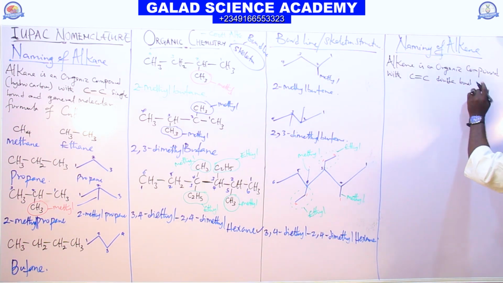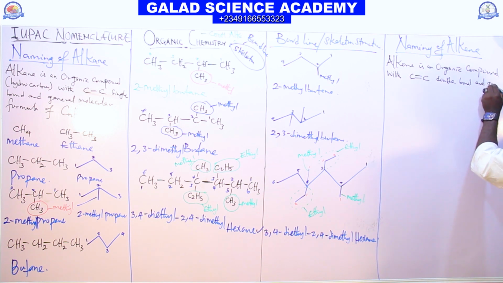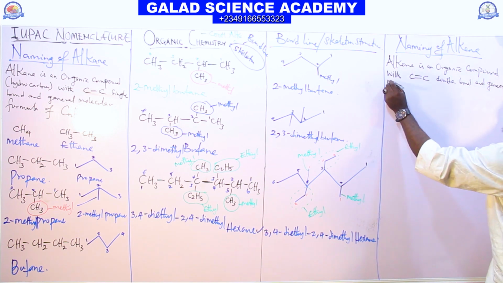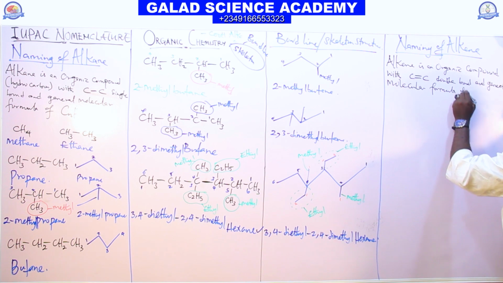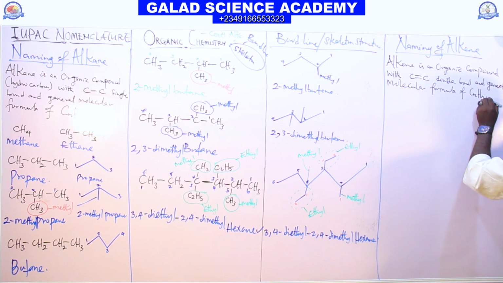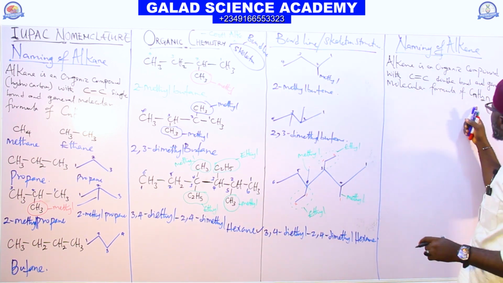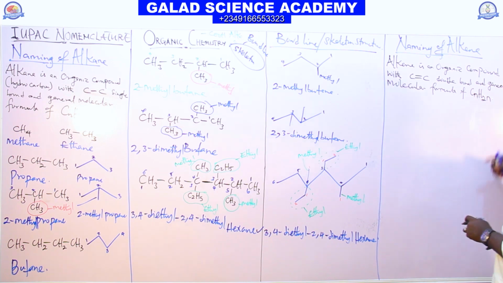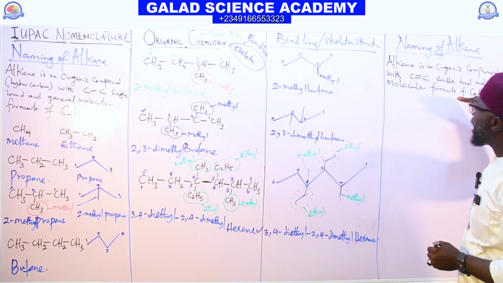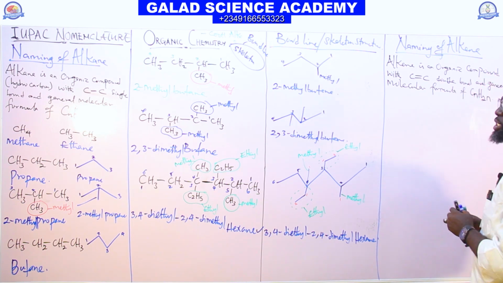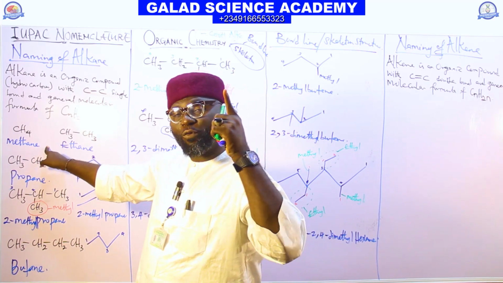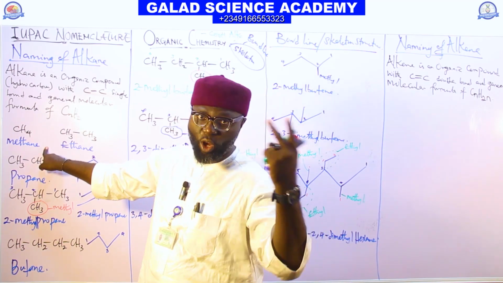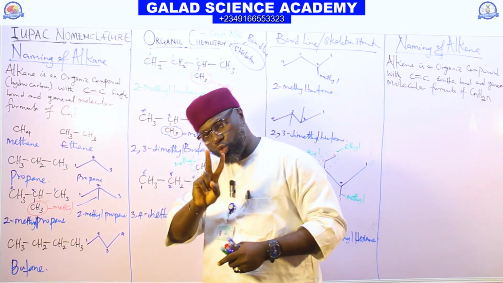And they have the general molecular formula of CnH2n. And the first member of this family is 2. This n always starts from 2 for our alkene. If you want to name this, here we start from the first member. The first member of any hydrocarbon that has a carbon-carbon double bond is 2, which is a double bond.